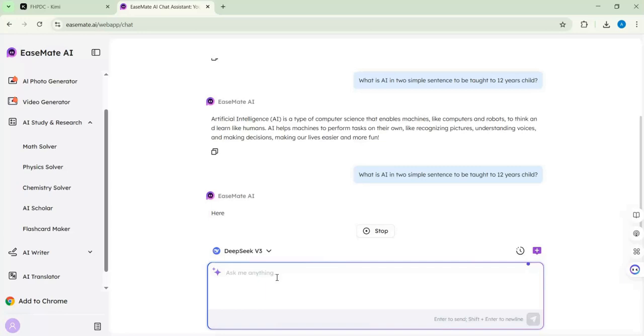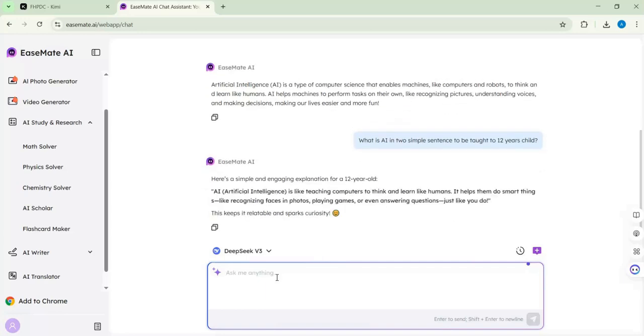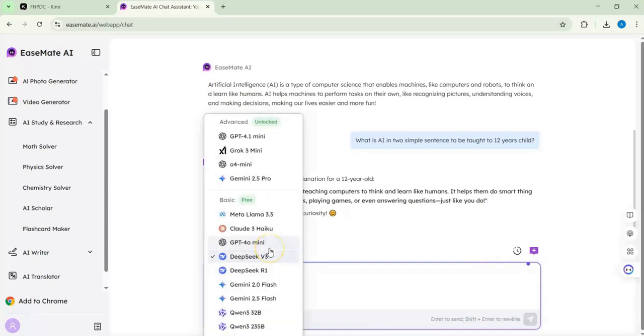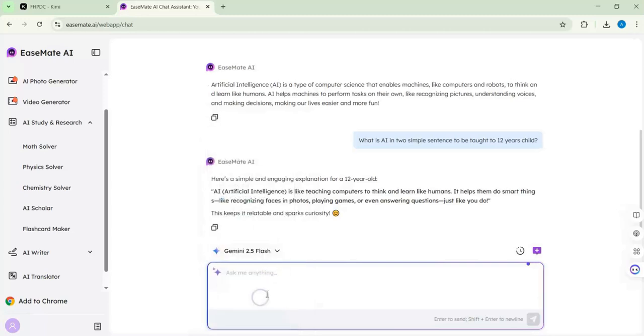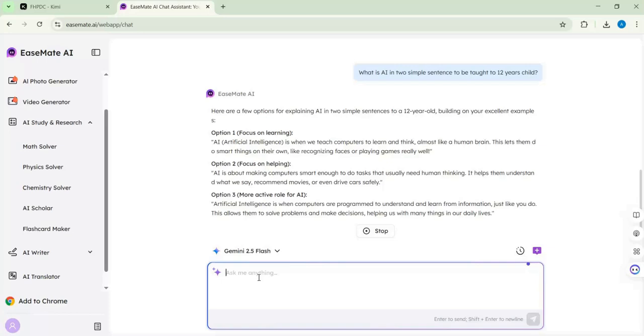Then you can compare which AI is the best for your question. You can also go for Gemini 2.5 Flash, and click here. Also, we'll go for the same, and I make it very simple. Then it's up to you.